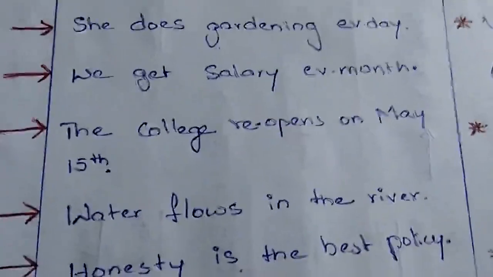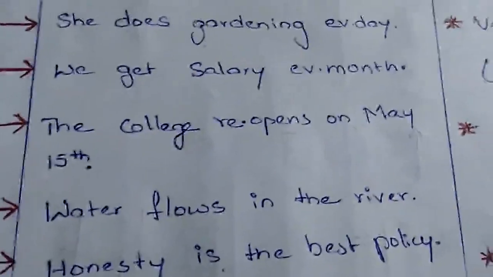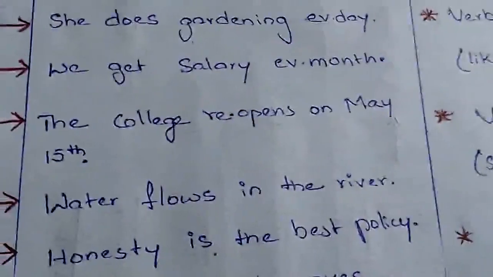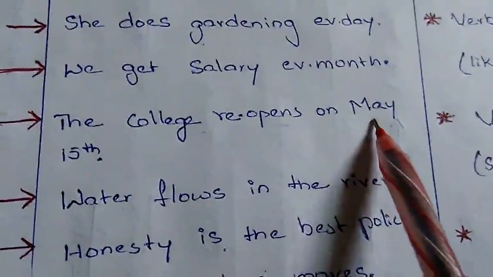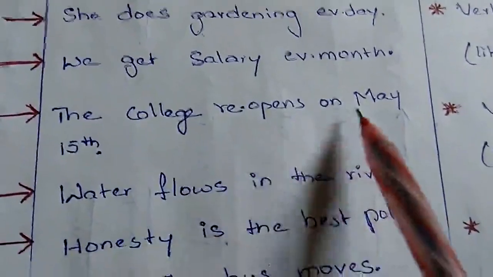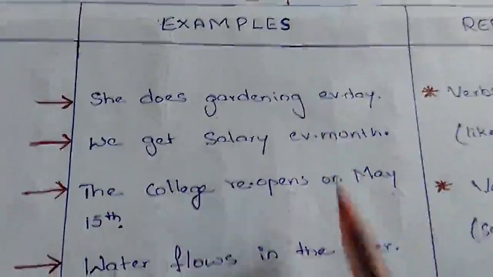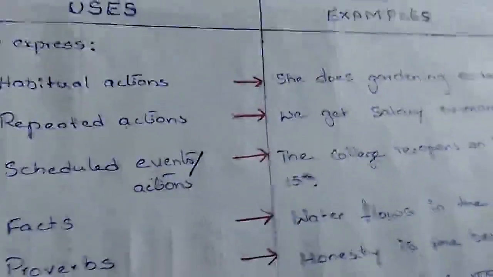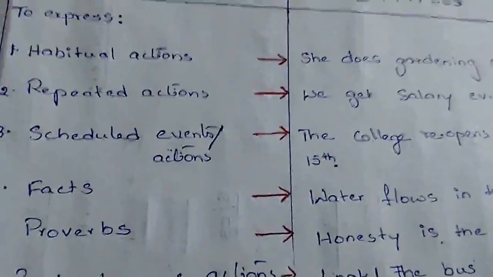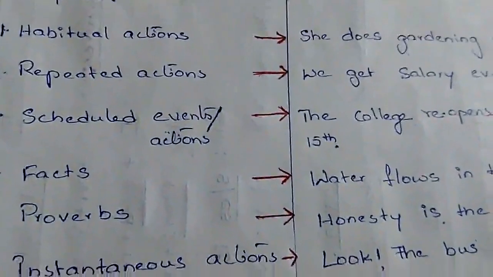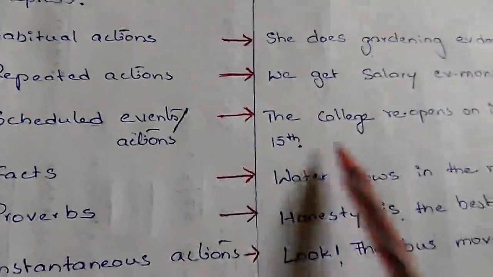In this example, the college reopens on May 15th. This is already a scheduled thing which is going to happen in the near future. Such near future actions we also express in simple present tense when they are part of a scheduled event or action, that means, when you feel it would happen certainly. When you are very certain about the action that is going to happen in the future, then we put that also in simple present tense.